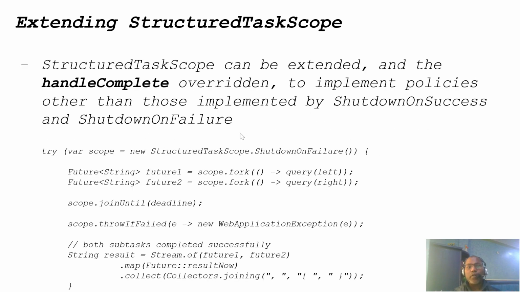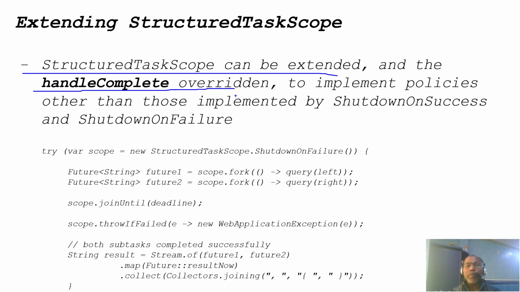So this is a scenario where sometimes we have to manage multiple threads that are throwing exceptions. So how do we handle exceptions? You can extend the structured task scope class, and whenever you extend it you have to override the handle complete method.